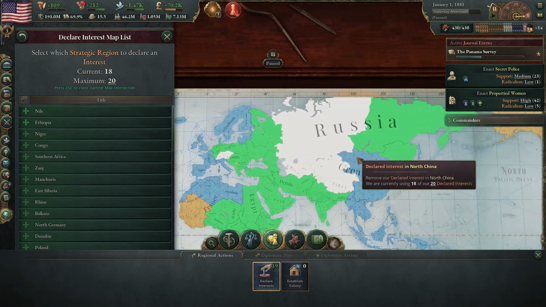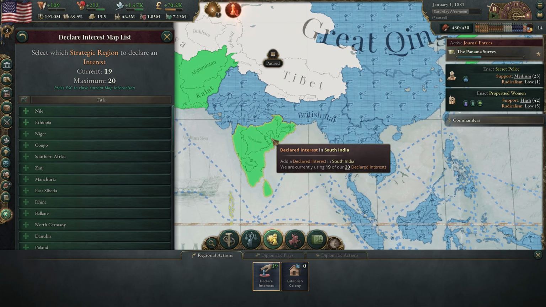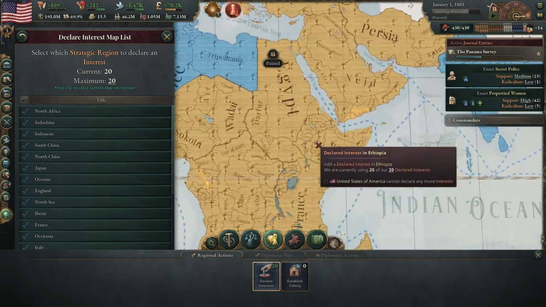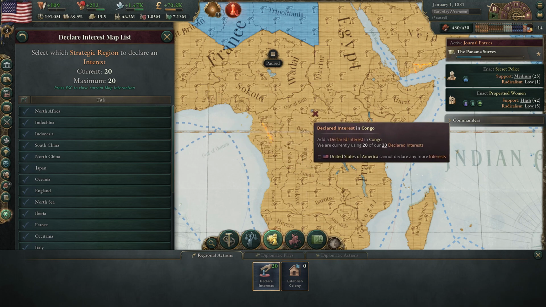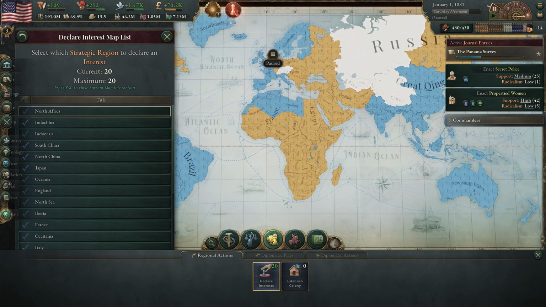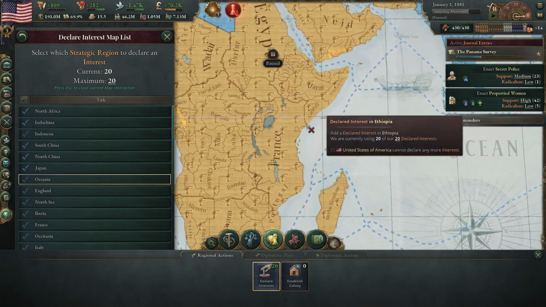What I want to do is add more areas in Asia, particularly here in India. There's a lot of goods there we might want to trade. And with the Africans here, while there are a ton of goods there that we're going to need, particularly the rubber, these are all going to fall underneath the Europeans, so we won't need to add interest in any of those zones, since this should eventually end up becoming mostly European territory.